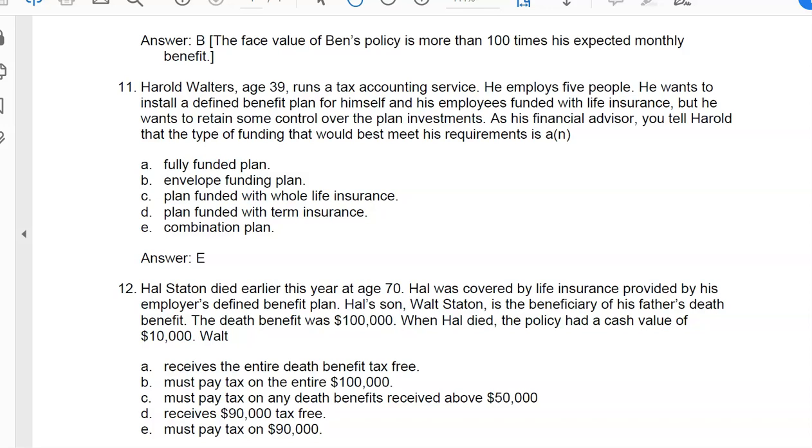That is the pure death benefit because $10,000 was cash value. And E was must pay tax on $90,000. That is incorrect. The correct answer is D, because the pure insurance element of the insured plan death benefit, which is 100 minus 90, is income tax free to the participant's beneficiary.